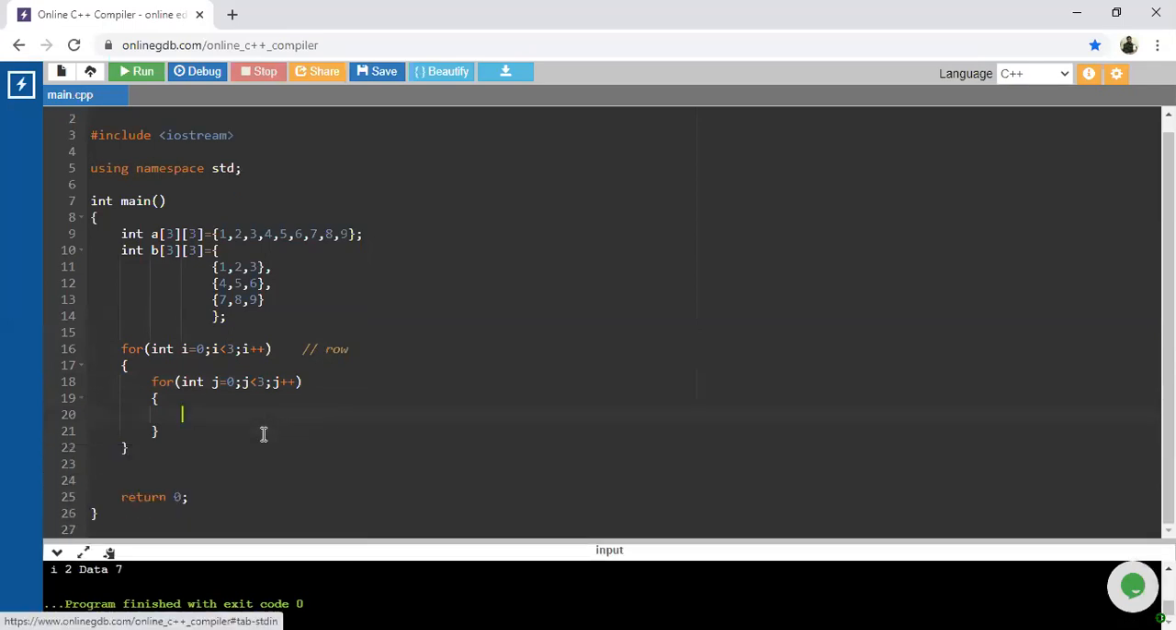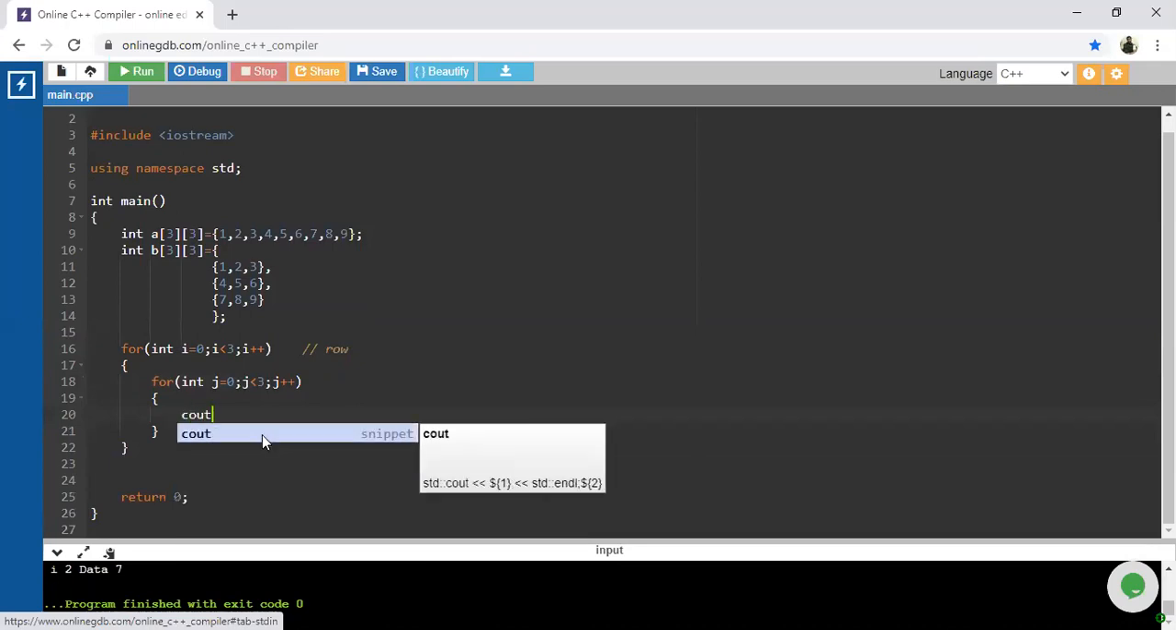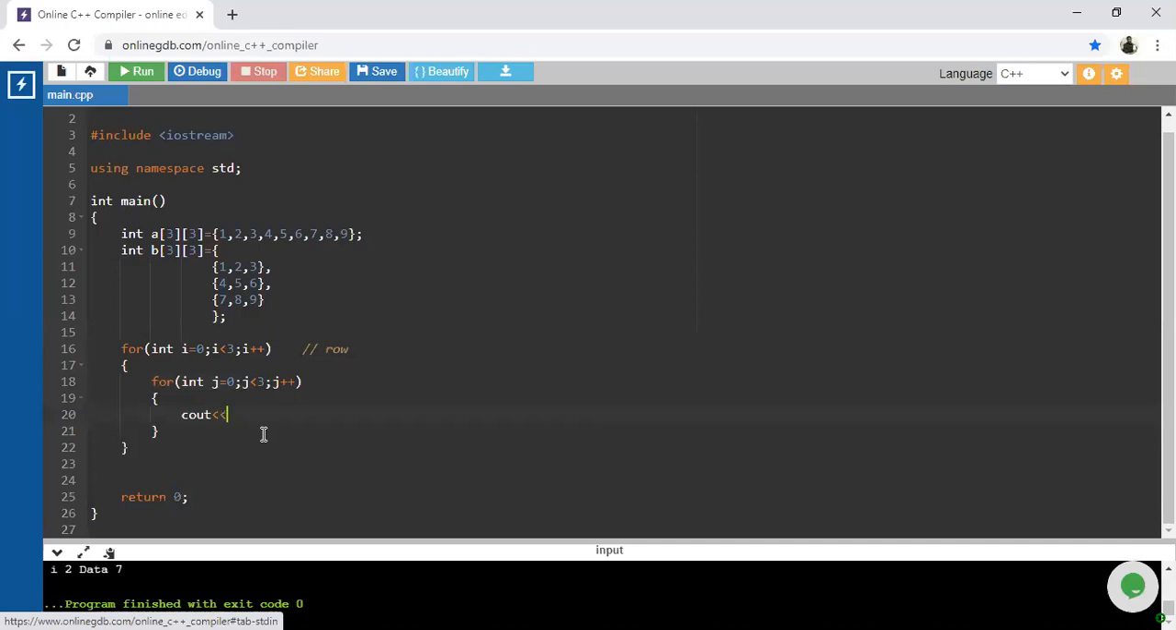And here we have to print inside that for loop. So how are we going to print? With the help of cout. Yes, guys, how are you going to print inside that for loop?